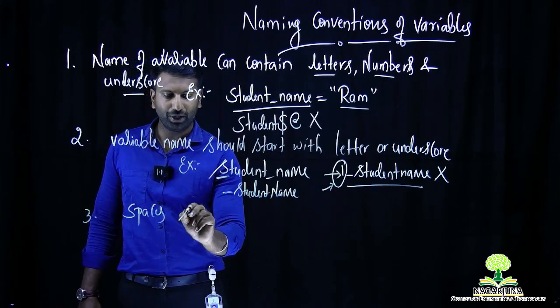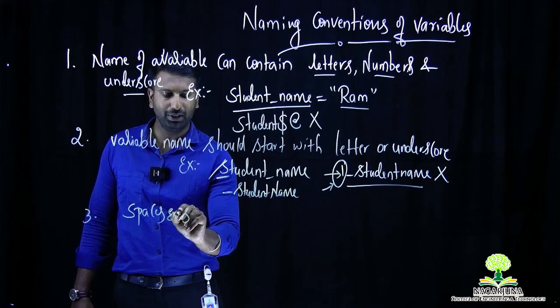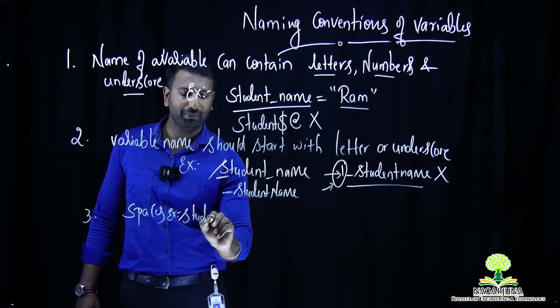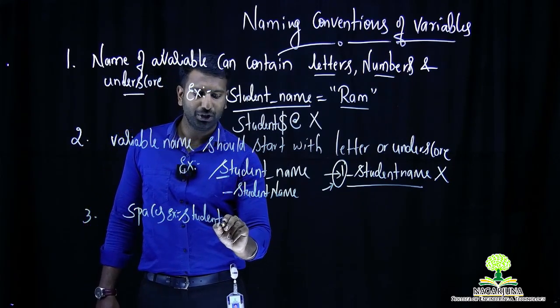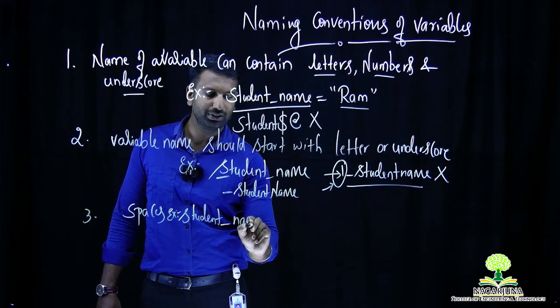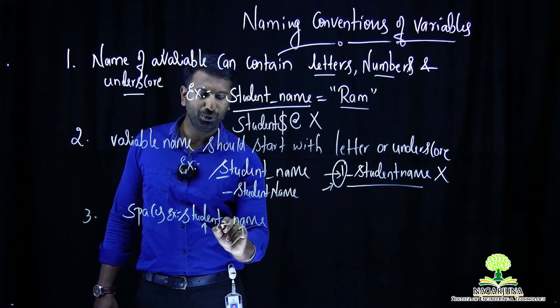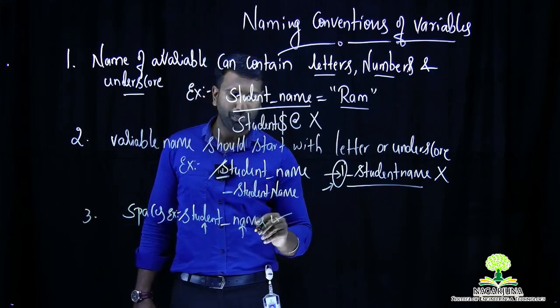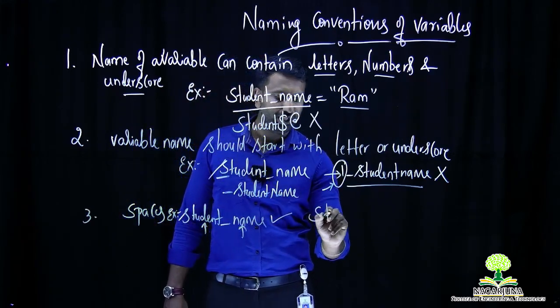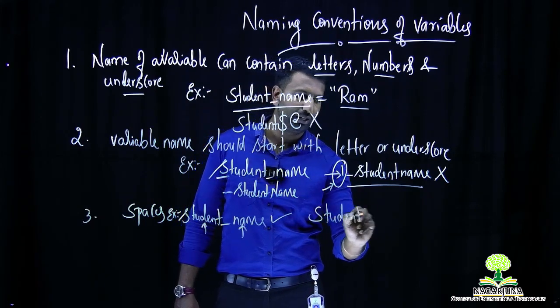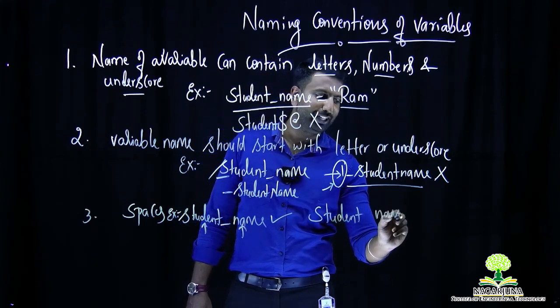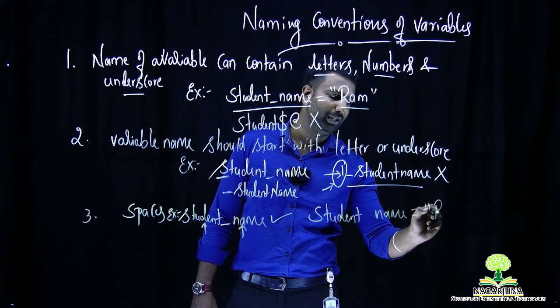For example, if you write student_name, it is combining two words by using an underscore. This is valid. Suppose you write the name in this fashion, student name with a space, and try to assign a value for it, for example the value Ram.